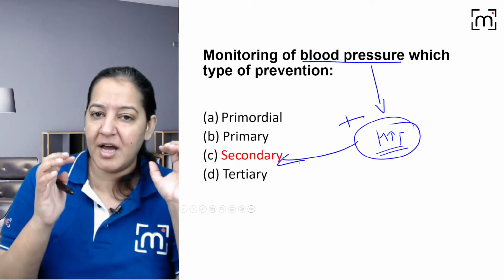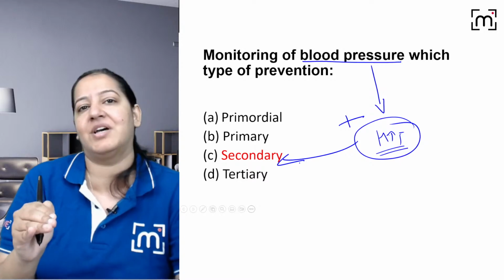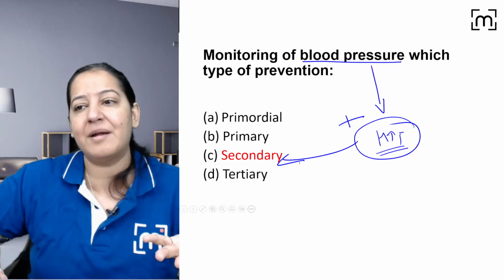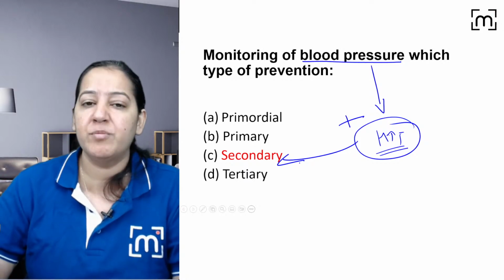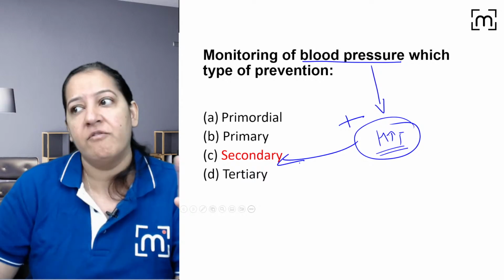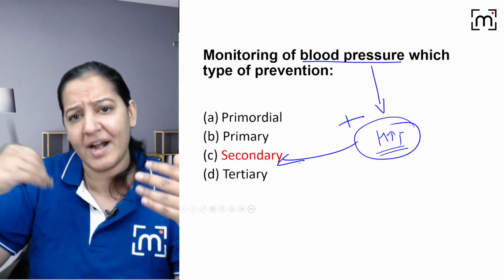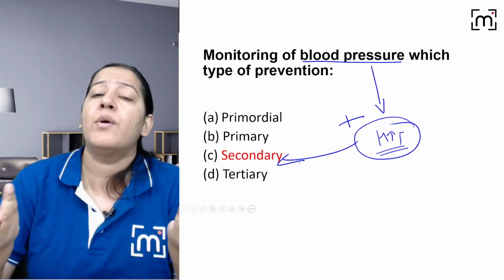अगर मॉनिटर कर रहे हैं हम ब्लड प्रेशर और वो नॉर्मल ही आता जा रहा है, so you will not go to the doctor that my blood pressure is normal, I'm monitoring it daily and it's normal. So doctor will say, why you are coming to me? It's normal. Go to your home, check it regularly. Once if it is hypertension, then at that day you come to me. Why you are coming to me today?